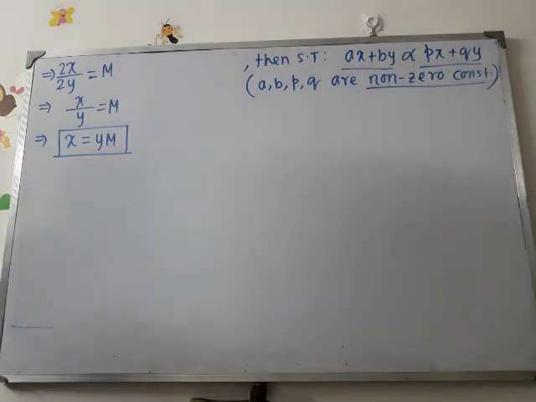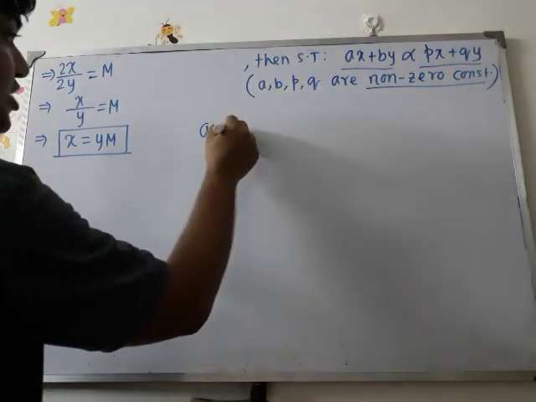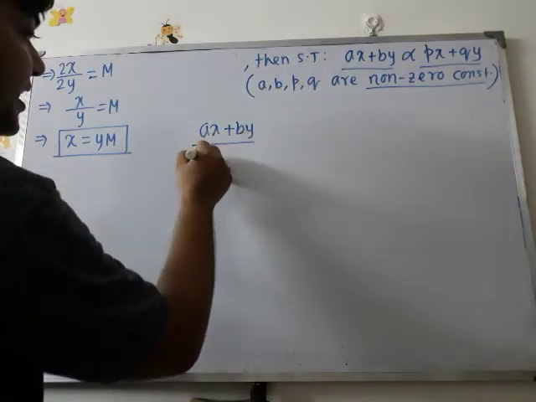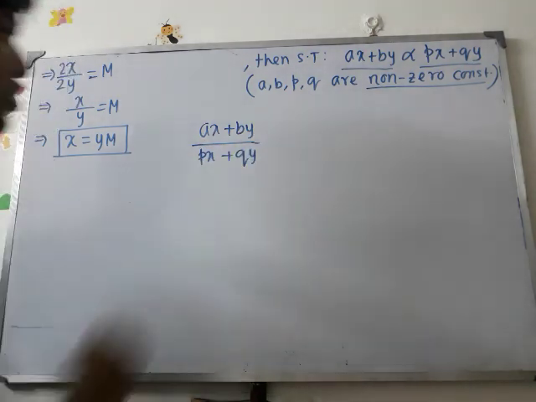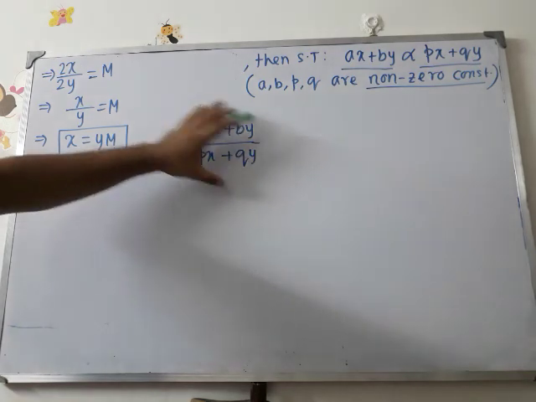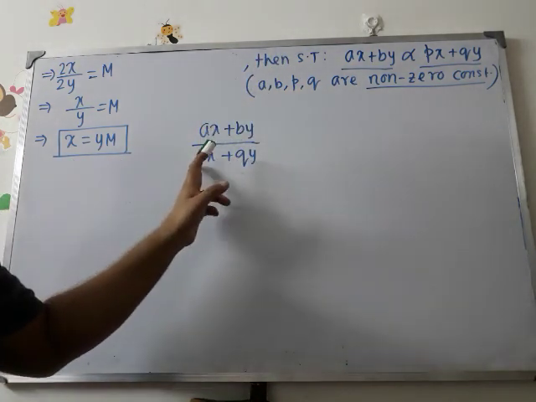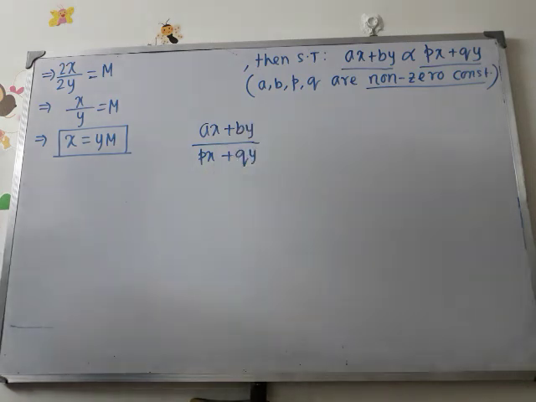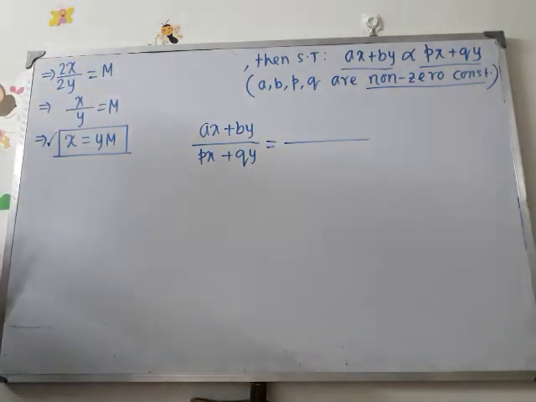Now let us take the ratio ax plus by by px plus qy. If we can show that this ratio equals a constant, then we can say this one varies directly with this one.